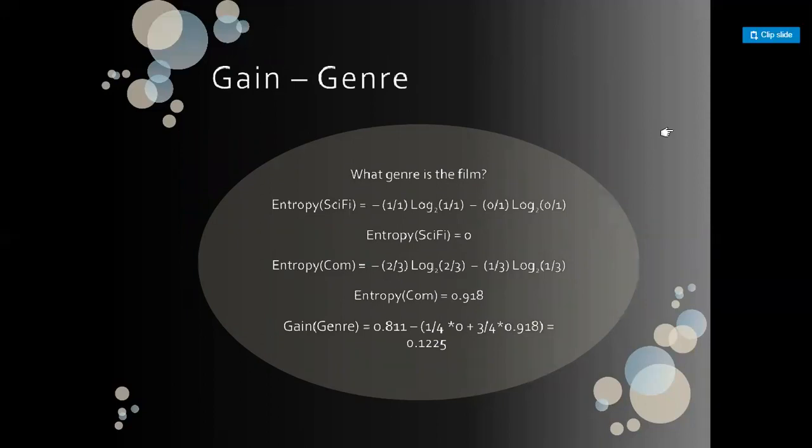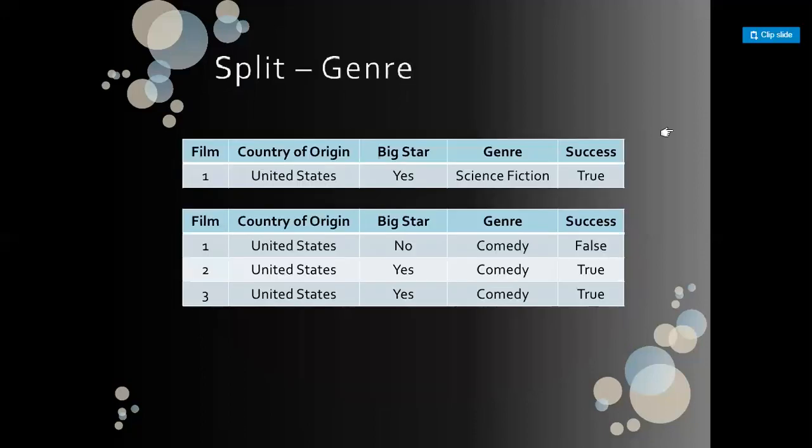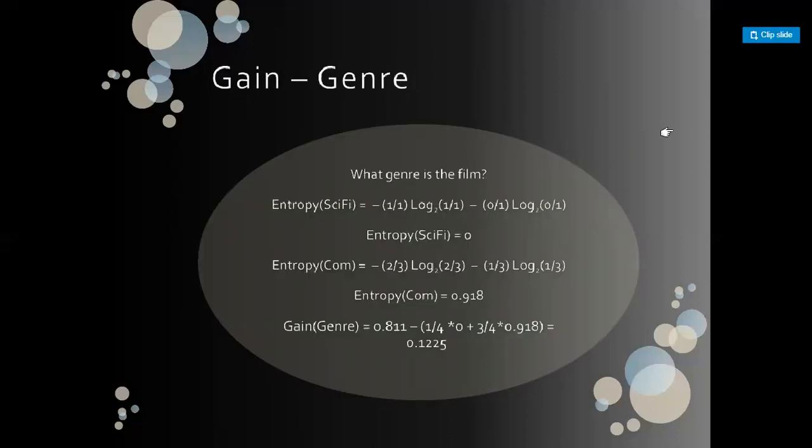So here the average entropy is, there is one science fiction, the probability is 1 by 4, and the probability of comedy is 3 by 4. So multiplying the corresponding probability with the corresponding entropy, that is 1 by 4 into 0 and 3 by 4 into 0.918, and subtracting it from the initial entropy, we get the information gain equal to 0.1225.